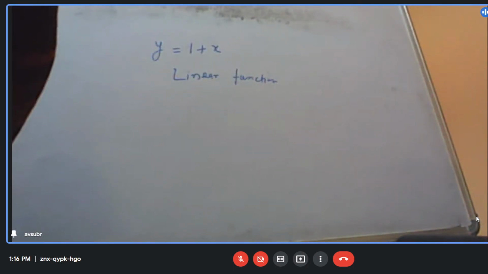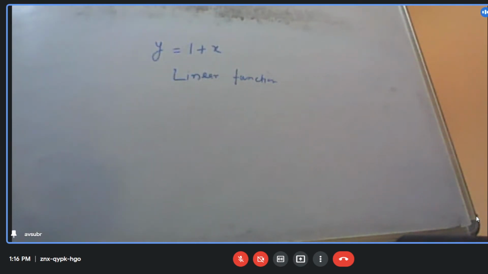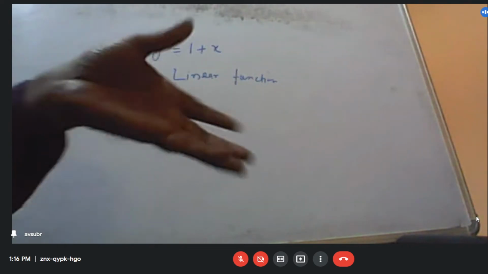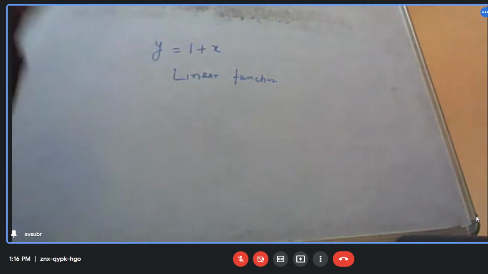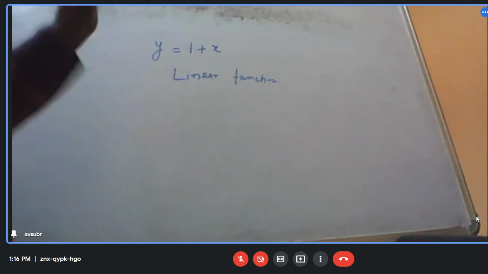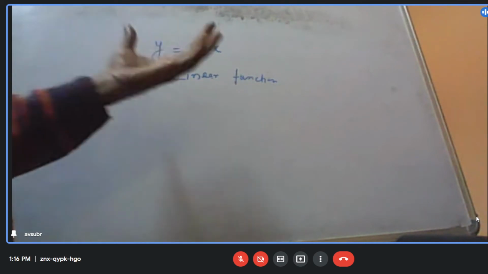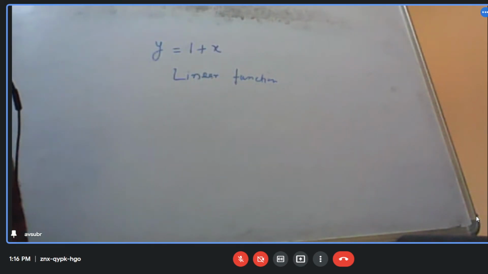I can also call it a polynomial of degree 1. What is degree? The highest power of the variable in the expression. So you are aware of these polynomials. Fine. So this is a linear function.